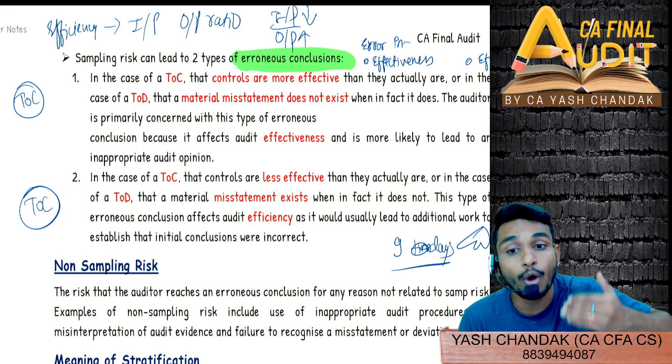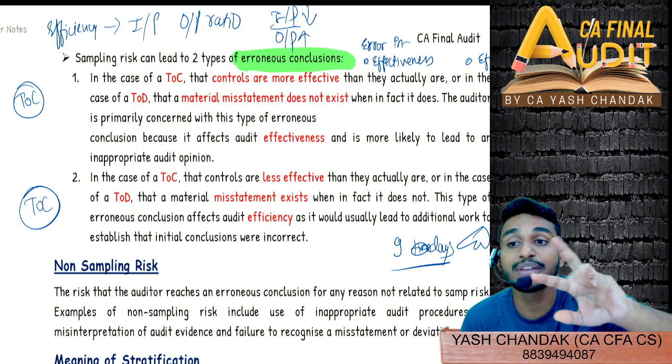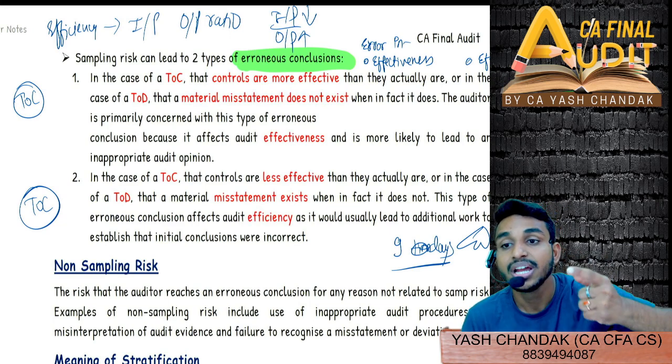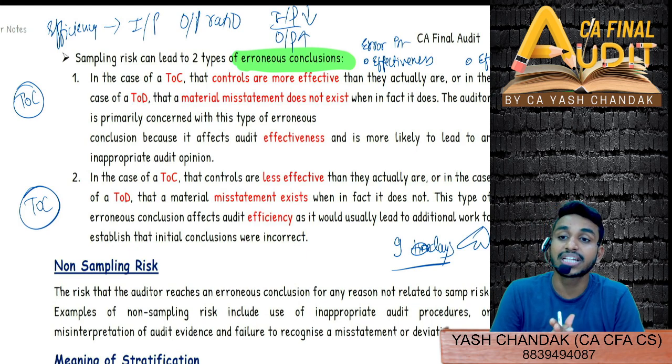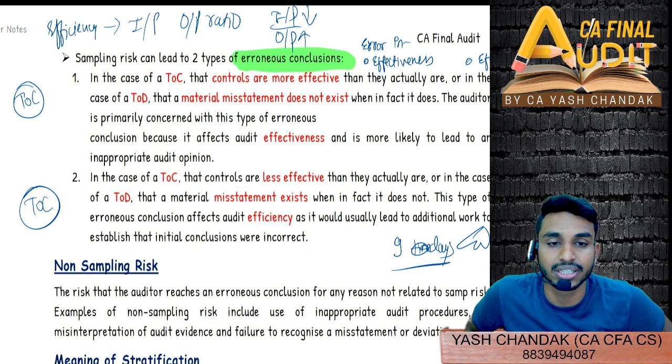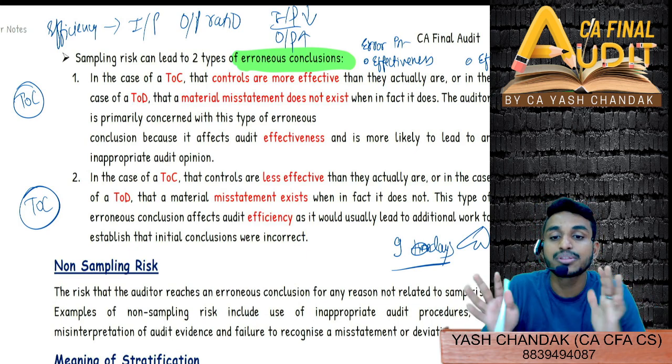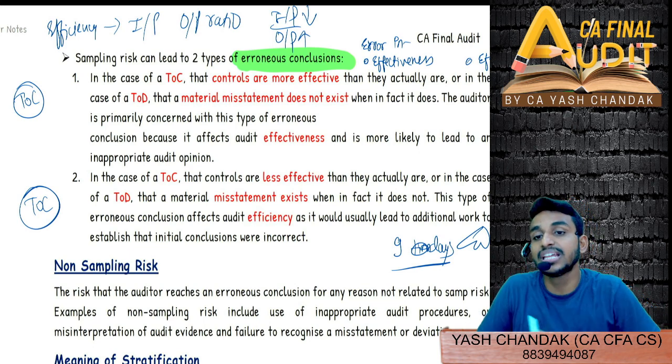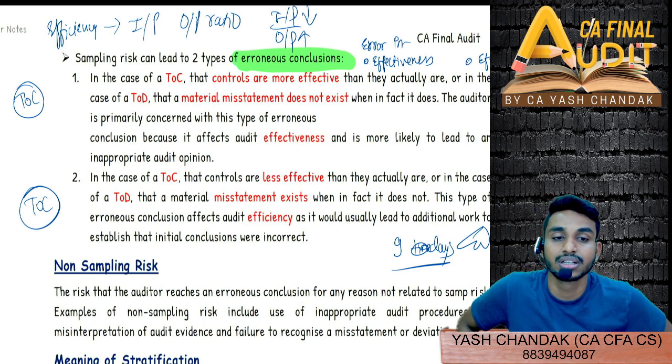And for us to avoid the sampling risk, we should focus on the effectiveness, the circumstances where we thought that tests of controls are effective, but in effect they were not effective, or we thought that material misstatements are not there, but in effect they were there. Everyone getting this?